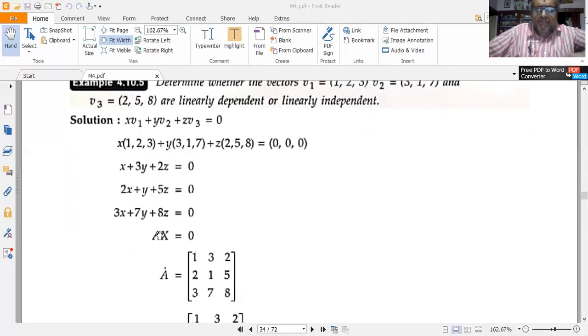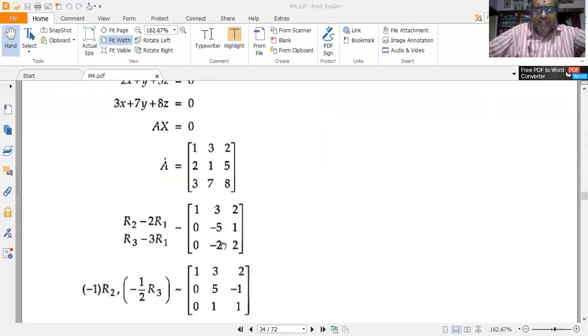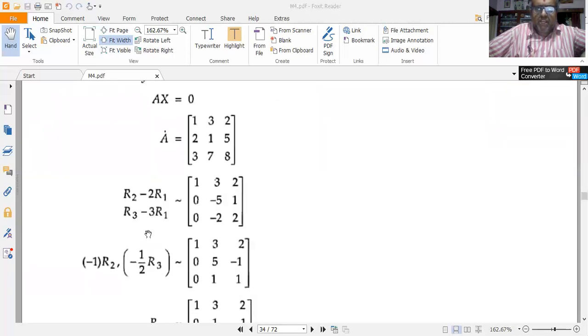Now I have AX is equal to 0, where A is the coefficient matrix of the given linear system of equations. So I have A is equal to [1 3 2; 2 1 5; 3 7 8]. Now apply the linear transformations. Let me perform R2 minus 2R1 and R3 minus 3R1.